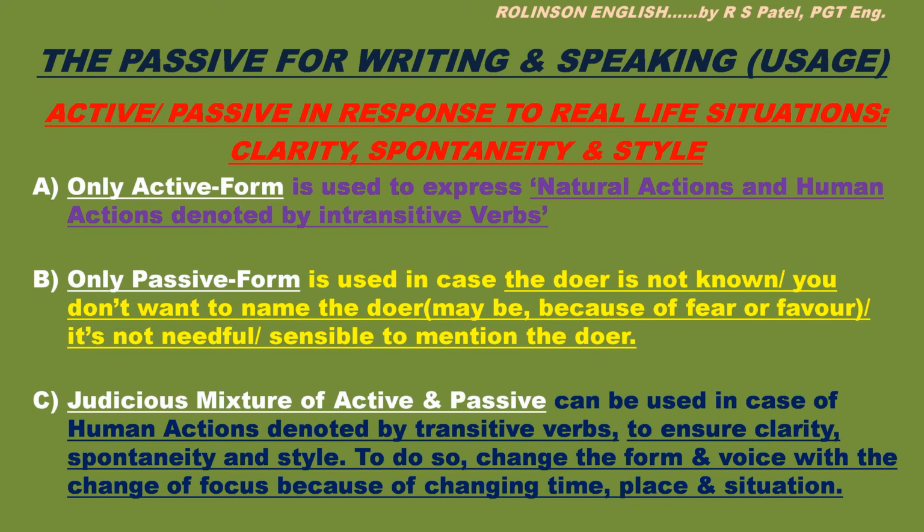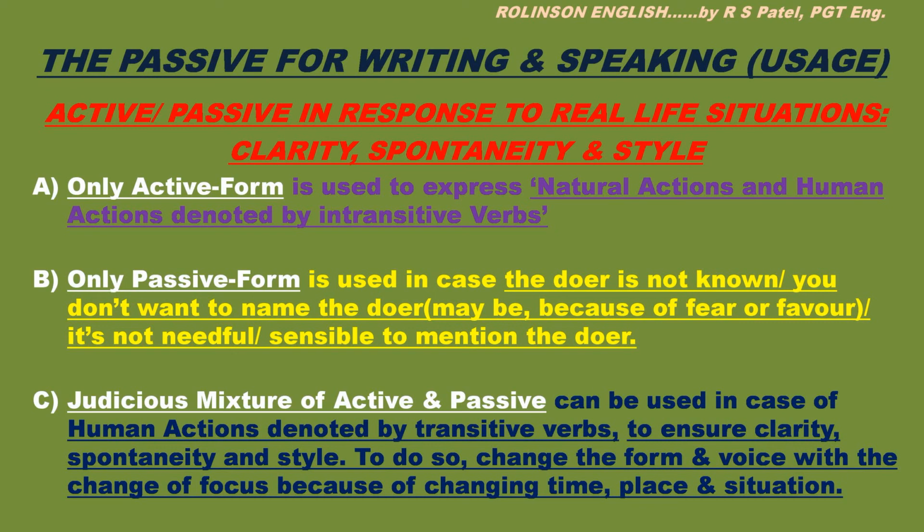Here there is nothing to focus on as object. There are no objects, so it is always in active voice. And the human actions denoted by intransitive verbs. By intransitive verbs we mean the verbs without object. If there is no object, there is nothing to focus on in passive voice. So only active voice is acceptable there. That is clear. Here is no confusion.